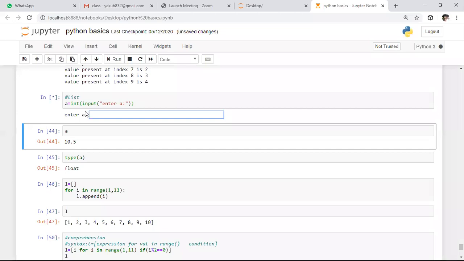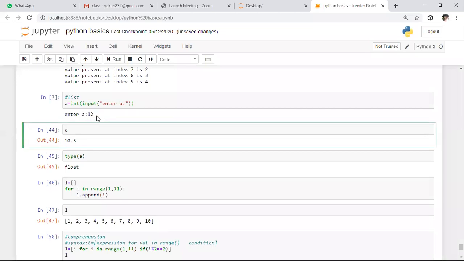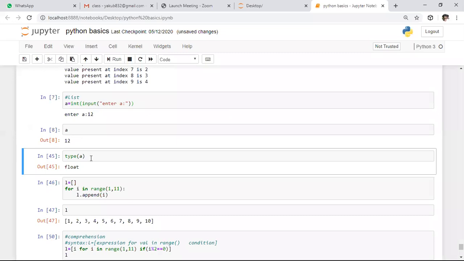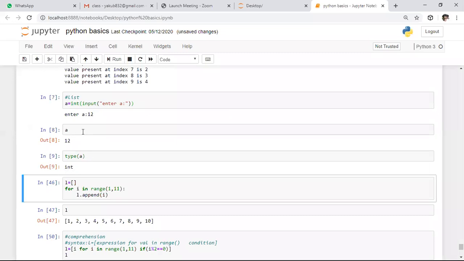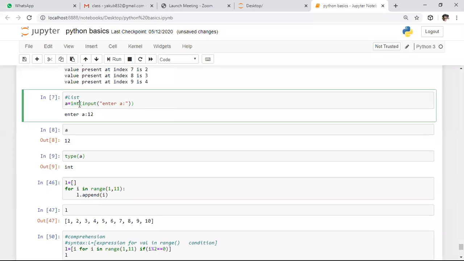I got one call. So here I want to take an input in the form of integer. Here I'm entering 12 value. Whenever you enter 12, I am observing what is the value present in it, and I'm checking the type of this thing. So here it is giving output in the form of integer. If you want to take the user defined value in the form of floating point, here we need to apply float. Like that, whatever the data structure, you need to apply the typecasting function to this input function.